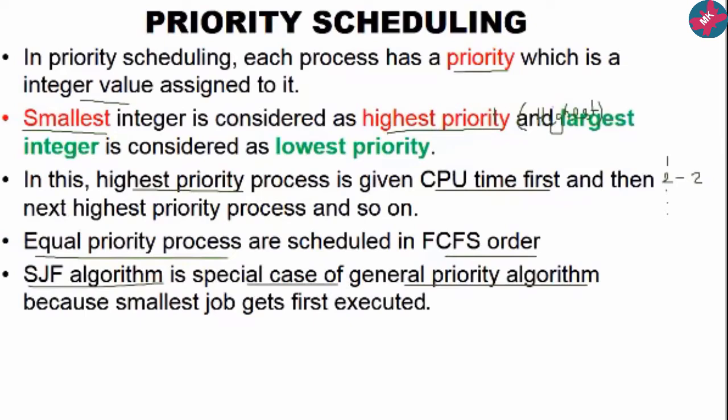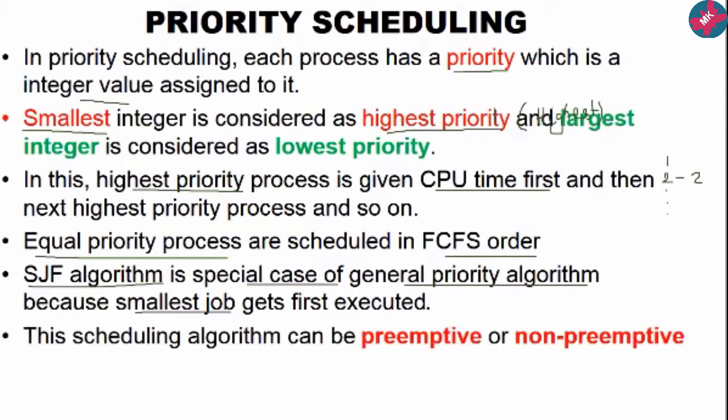This priority scheduling can be preemptive or non-preemptive. We have already discussed the preemptive approach in round robin, and the non-preemptive approach in first come first served. So in the problem statement you have to carefully observe whether they are asking for preemptive or non-preemptive. If it is not mentioned, then you have the liberty to solve it either way.